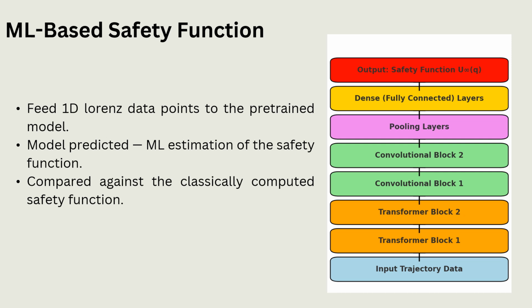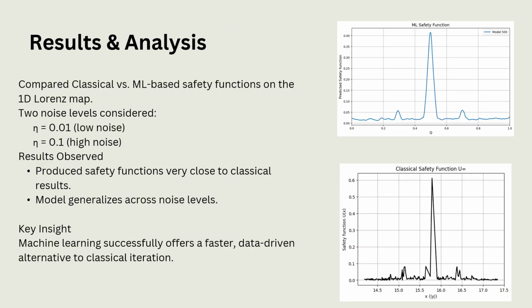ML-based safety function. Here, instead of manual computation, we trained a transformer-based model using 1D Lorentz map data. The model learned to predict the safety function directly from data. We then compared the predicted results to the classical ones and found them very similar. But the ML model worked much faster and adapted better to noise.